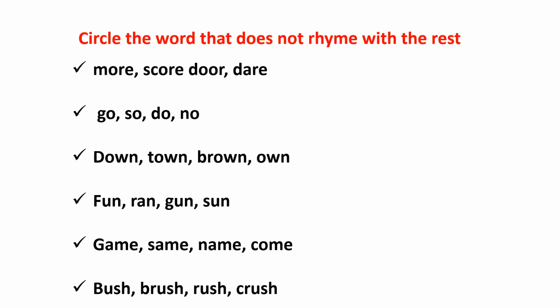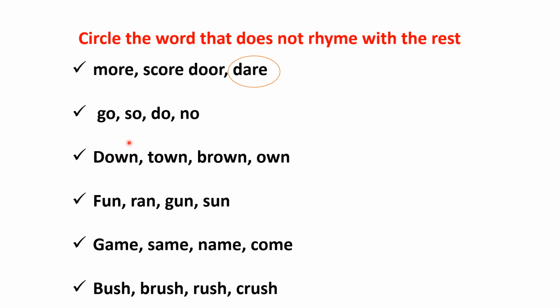Now let's do another exercise. In this exercise, we have to circle the word that does not rhyme with the rest. Here you can see the four words are written. We have to circle the word which is not rhyming with the rest of the words. Okay, so let's get started. The first one is more, score, door, there. Which is the word which is not rhyming with the rest of the words? So the answer is there.